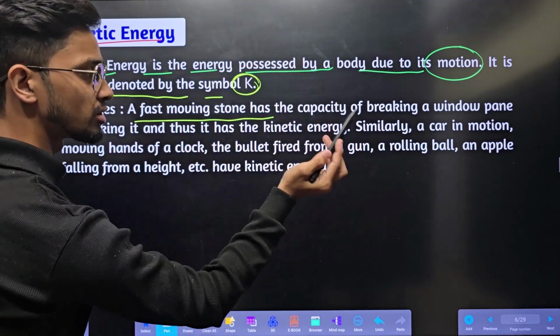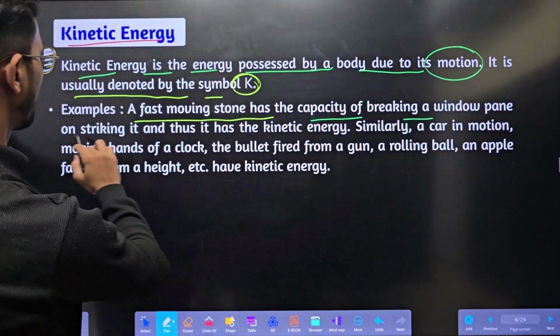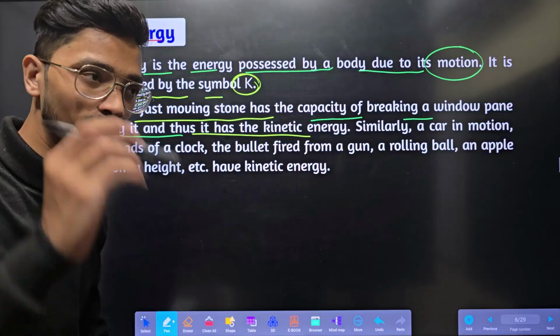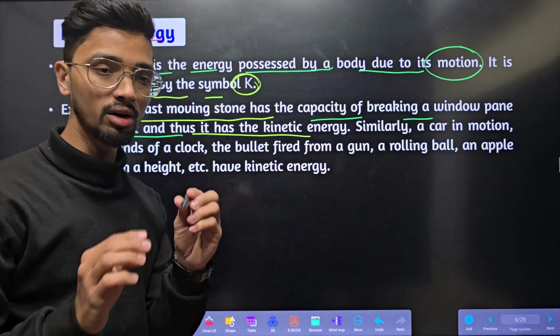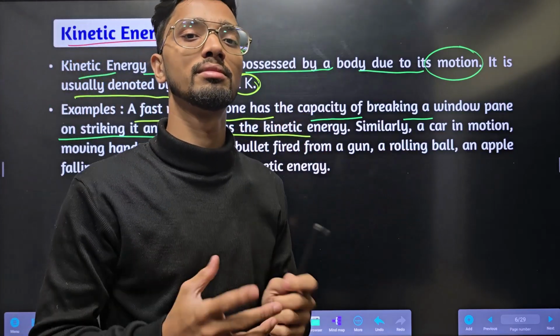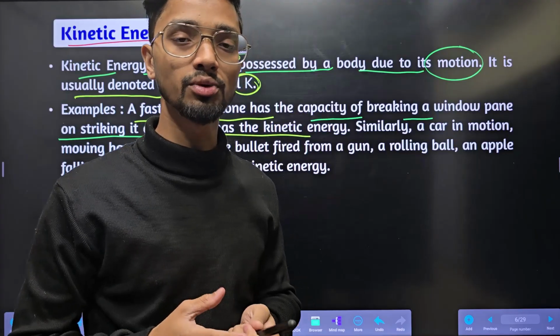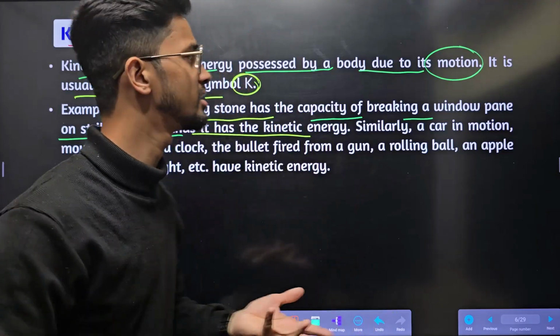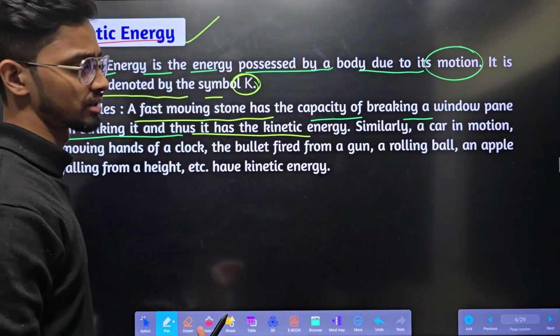Simple. A fast moving stone has the capacity of breaking a window pane on striking it, and thus it has kinetic energy. Why will it break? Because the body will be having some energy. That's why the stone will be able to break the window. Right? Which energy? That is kinetic energy.